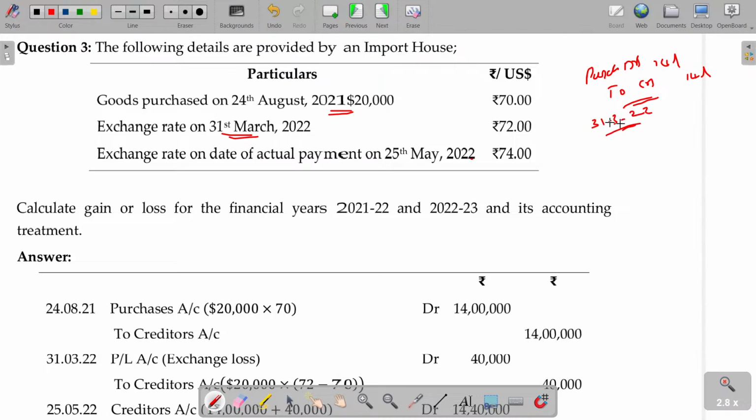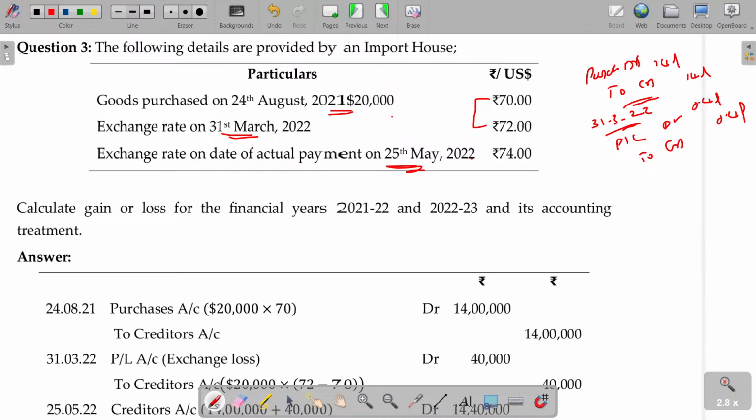On that date itself, you are aware that definitely you have to pay 2 rupees excess per dollar. Though you are not going to pay yet, it's a due. So the entry being loss debit, the amount payable to the creditors increased by 2 rupees per dollar for 20,000. You have to pay 0.4 lakhs excess. Clear?